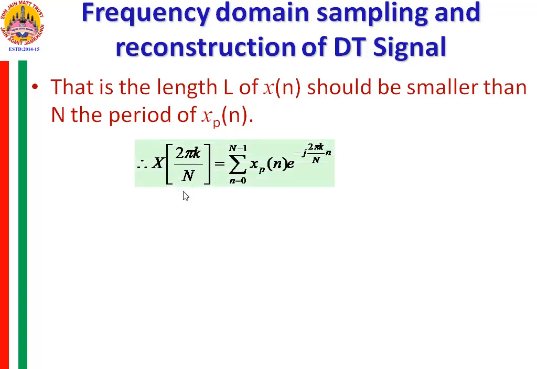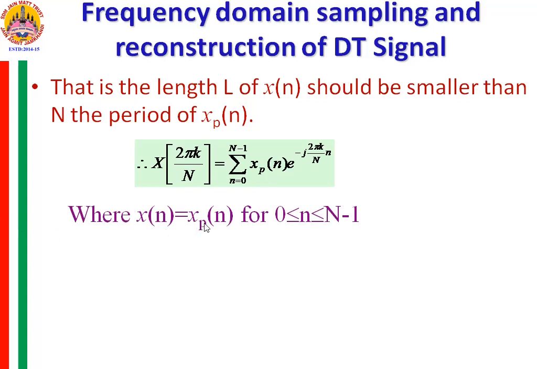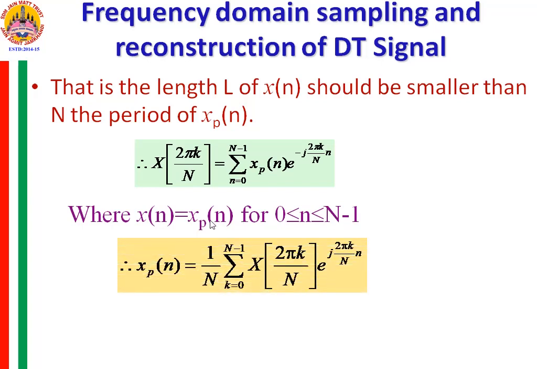So X of 2 pi k by N is equal to the summation n from 0 to N minus 1 of xp of n e raised to minus j 2 pi k by N into n. This is what we observed. This is the sampling of X of omega of the signal xp of n, where x of n is equal to xp of n for n varying from 0 to N minus 1. When you write x of n or xp of n here, you are considering the samples from 0 to capital N minus 1.